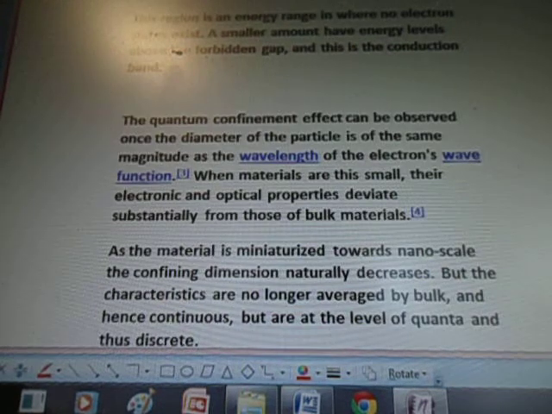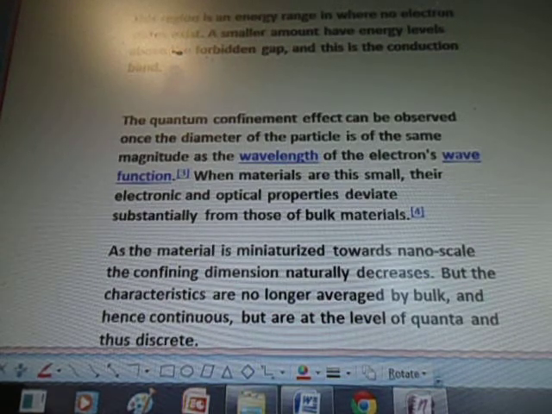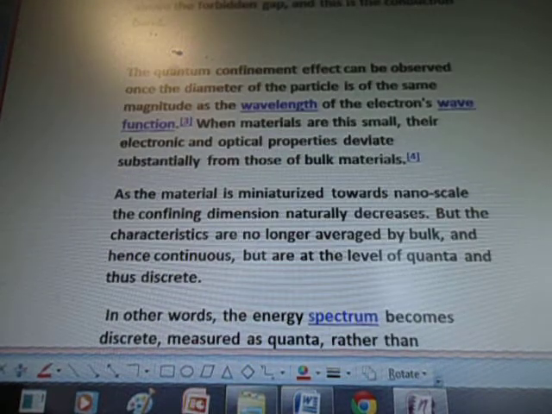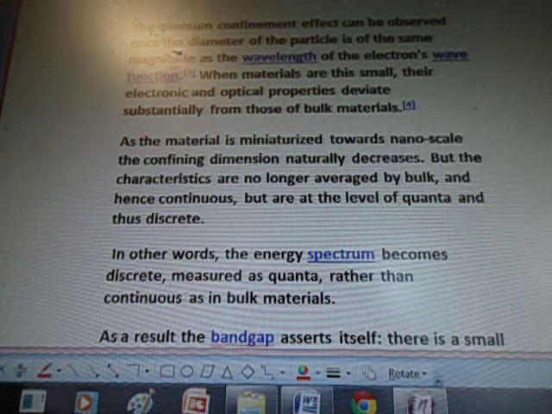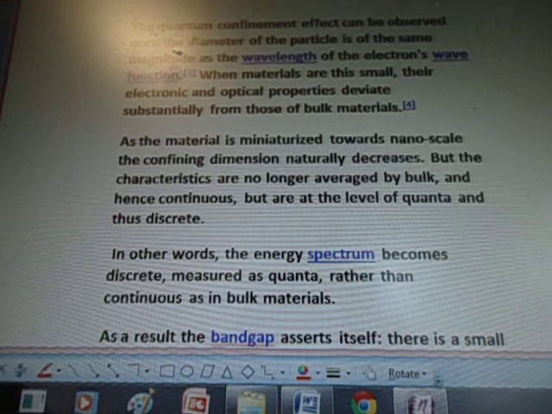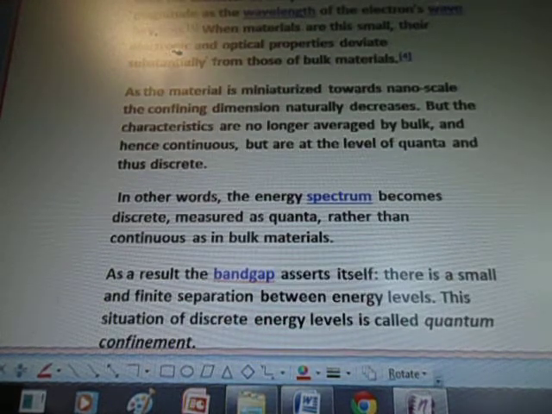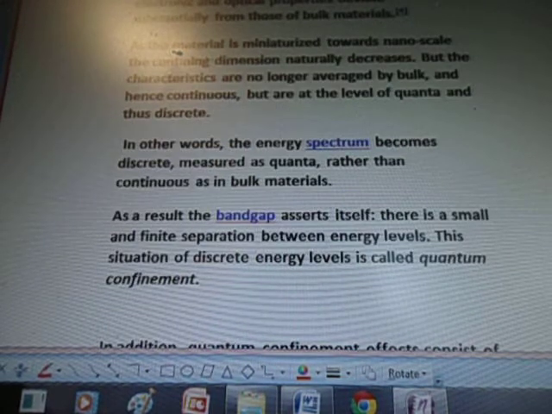The quantum confinement effect can be observed once the diameter of the particle is of the same magnitude as the wavelength of the electron's wave function. When materials are this small, their electron and optical properties deviate substantially from those of bulk materials. As the material is miniaturized towards nanoscale, the confining dimension naturally decreases, but the characteristics are no longer averaged by bulk and hence continuous, but are at the level of quanta and thus discrete. In other words, the energy spectrum becomes discrete, measured as quanta rather than continuous as in bulk materials.